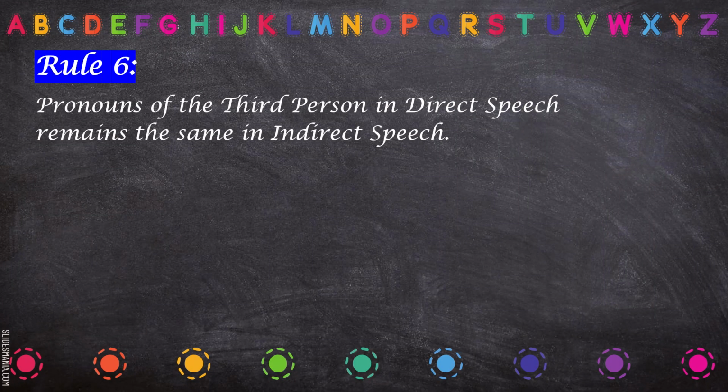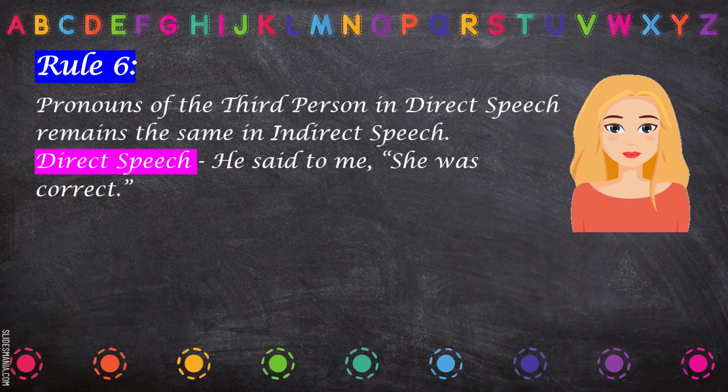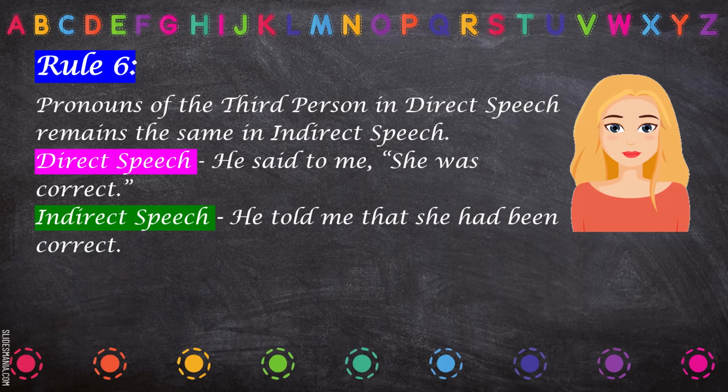Rule number 6, pronouns of the third person in direct speech remain the same. Obviously they will remain the same. If a third person has been talked about in direct speech, then it would be the same. He said to me, she was correct. So this is how it has to be written. He told me, because it was said to me, so it has to be changed. He told me that she had been correct. You can see said to has been changed to told, and then she remained the same. Had been correct.